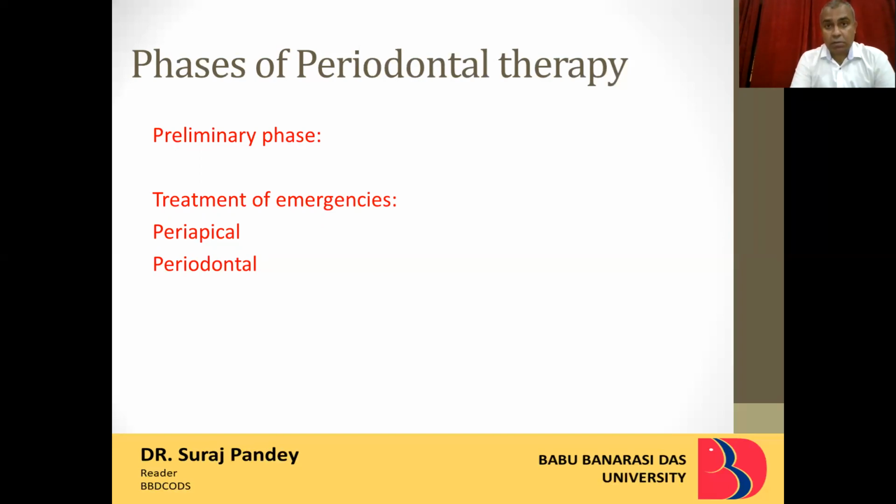Any condition, for example an acute painful condition, which requires to be addressed first, leaving behind all the other conditions. That is called the emergency condition. For example, an acute periapical abscess or an acute periodontal abscess. Both are painful conditions which need to be catered to first. So that is what we cover in the preliminary phase. If it is not required, we can mention not required.